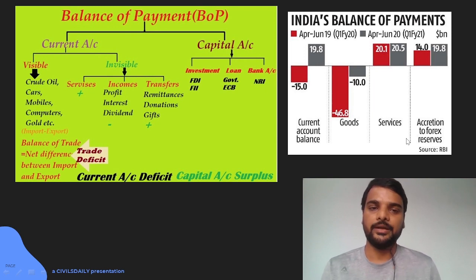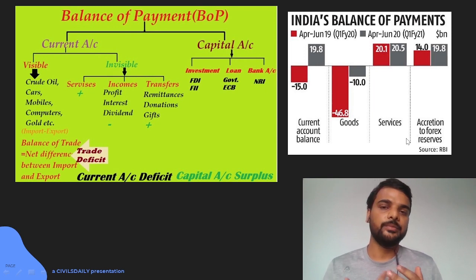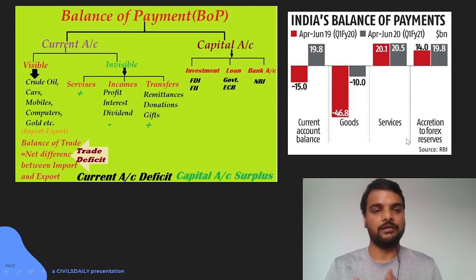This exactly happened in 1989 when the government did not have enough money to pay for the imports. So we had to borrow from the IMF and World Bank to handle the balance of payment crisis, and eventually we had to go through all the structural reforms in our economy, opening the economy to foreign companies, MNCs, to help us with the balance of payment.